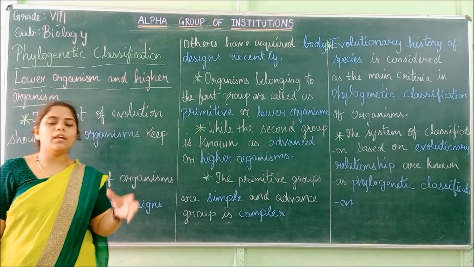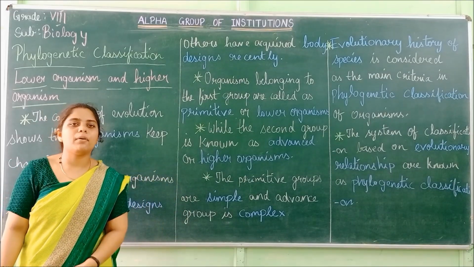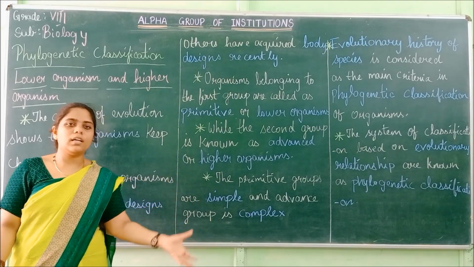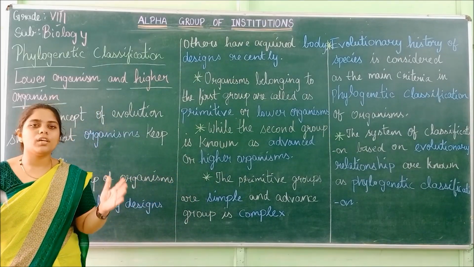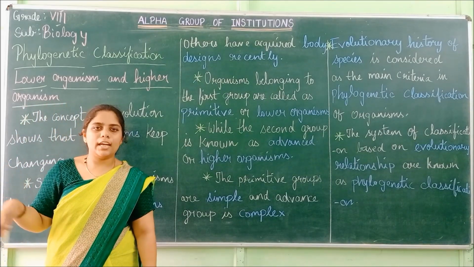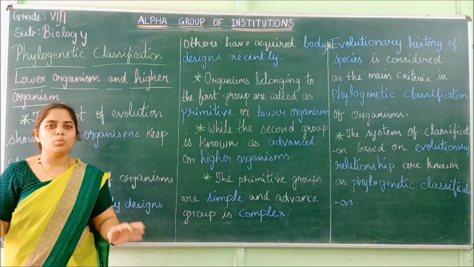For example, we can take the human being as the main example. We originated from monkeys. From monkeys it took hundreds of years to slowly change according to the environmental conditions and finally develop into a human being.